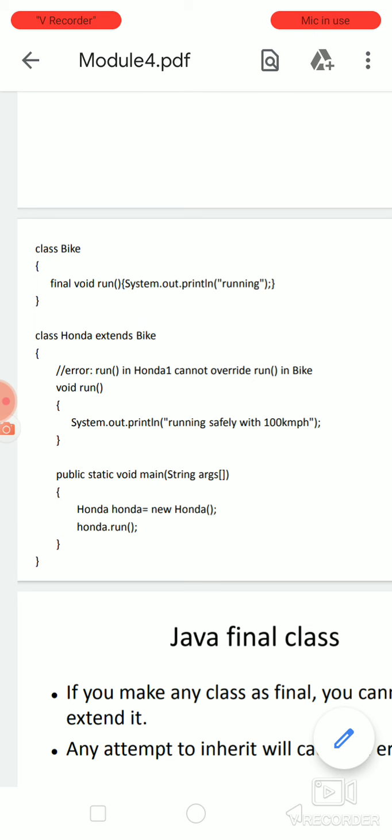That will create an error because void run is a method, or a function, which is declared as final in the parent class or superclass. Here the superclass is Bike, and the subclass or inherited class is Honda. Once a method is written final in the superclass, you cannot override that method in the subclass. So this will create an error.